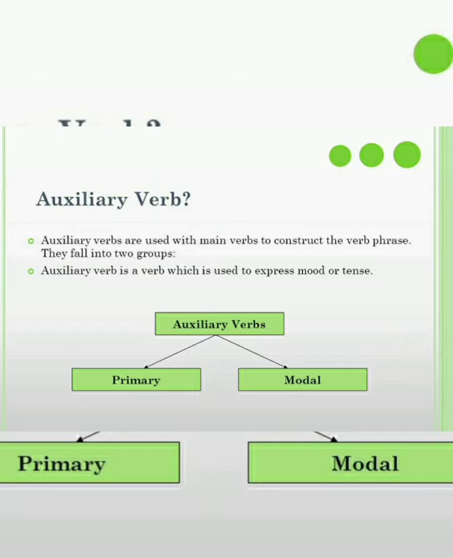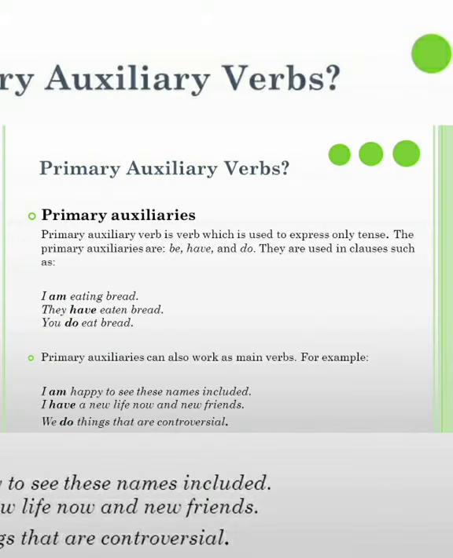So these are called auxiliary verbs, and in auxiliary verbs there are two types. I already told you, those are primary auxiliaries and modal auxiliaries. What are primary auxiliaries? My dear friends, primary auxiliaries are verbs used to help a principal verb to form a sentence.